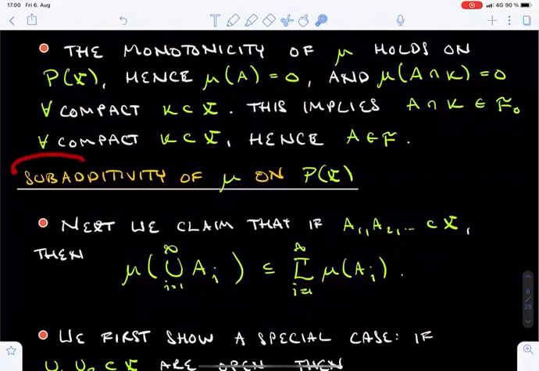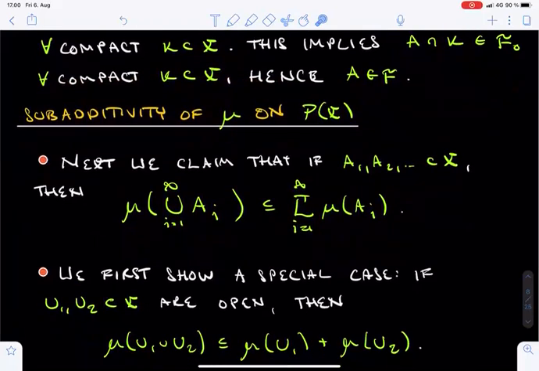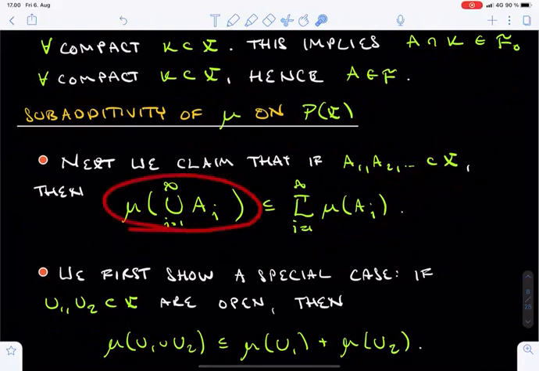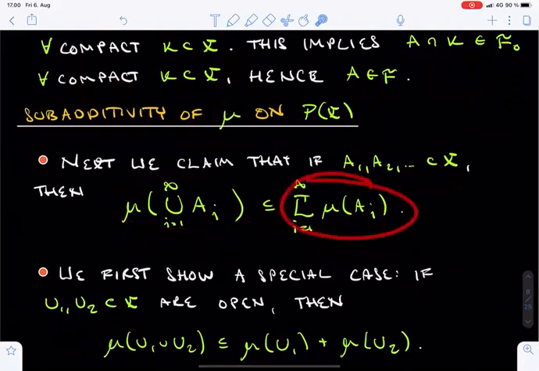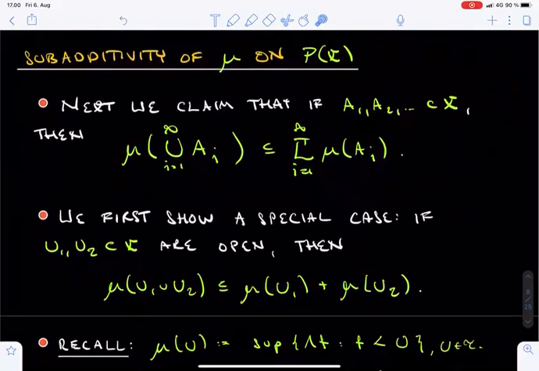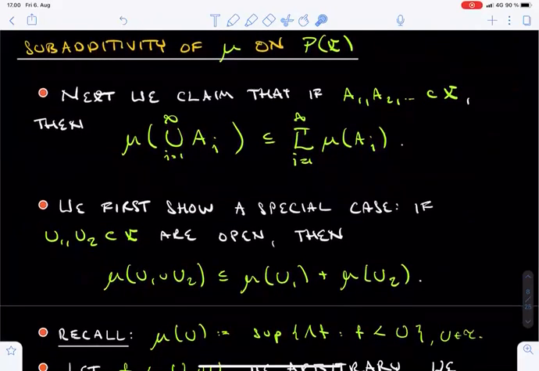The next task will be to prove that the set function mu is countably subadditive on the full sigma algebra P of X. In other words, if A1, A2 and so on is a countable sequence of arbitrary subsets of X, then the mu measure of the union is no larger than the sum of the mu measures. We start by verifying this in a very special case, where we only have two of the sets and both of them are open. Let U1 and U2 be open sets. We claim that the mu measure of their union is no larger than the sum of their mu measures.